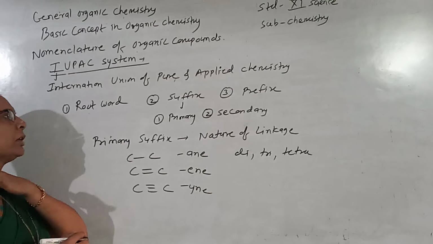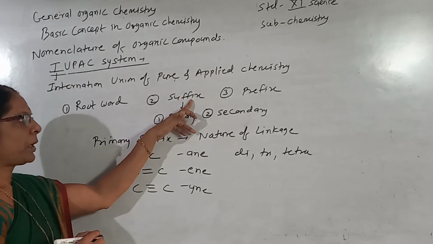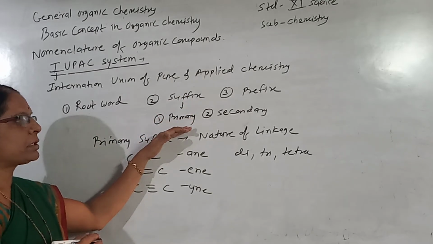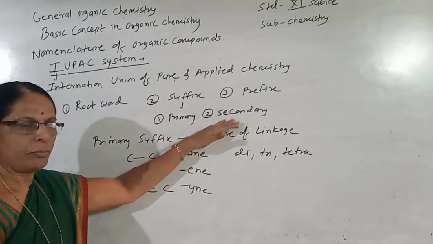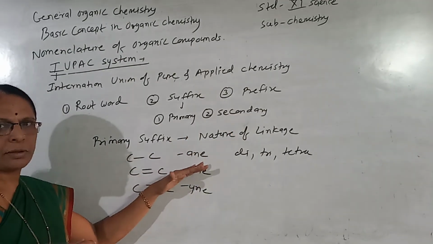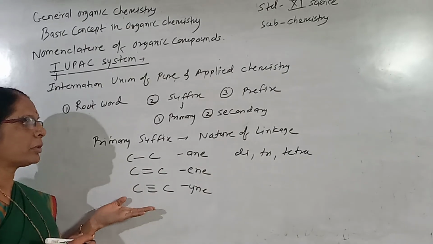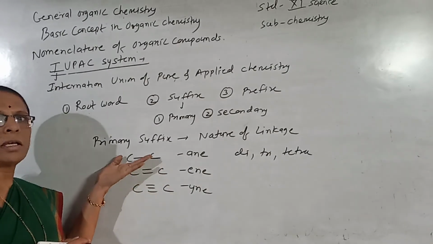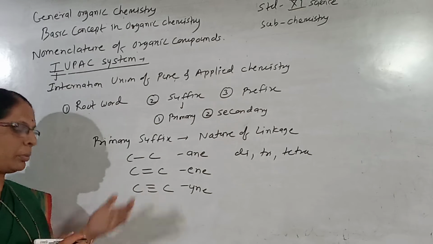So the suffix has two types, primary and secondary. The primary suffix gives the indication of the nature of the linkage, whether it has a single bond, double bond or triple bond.